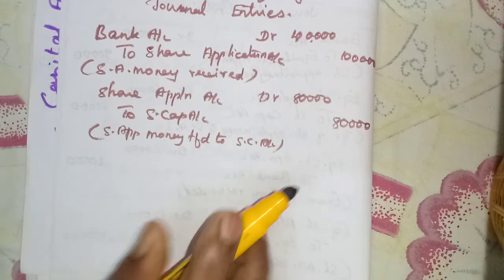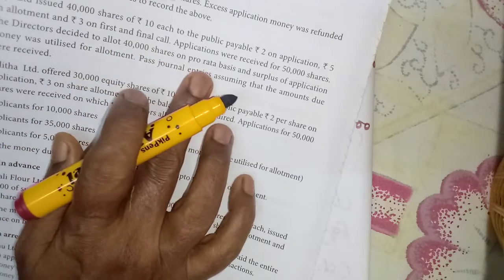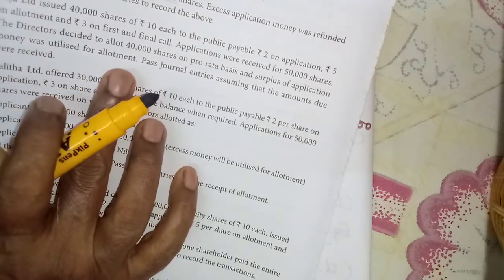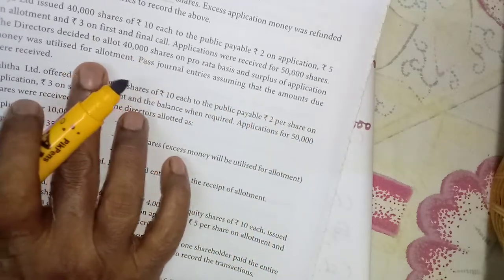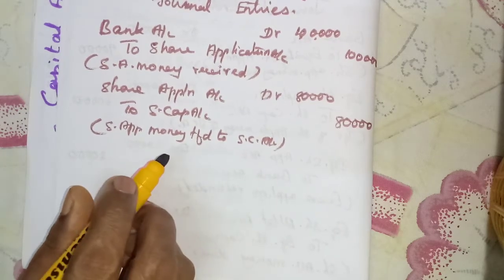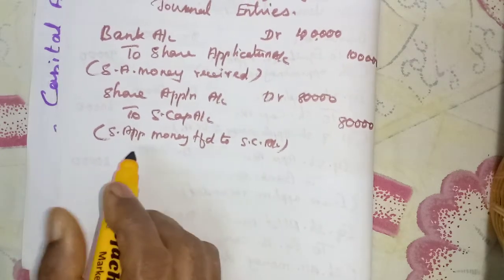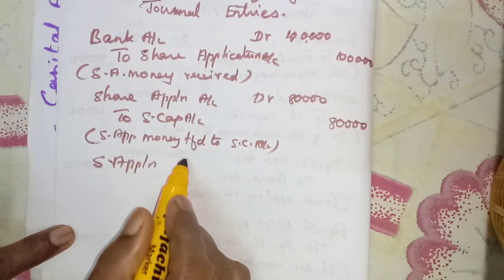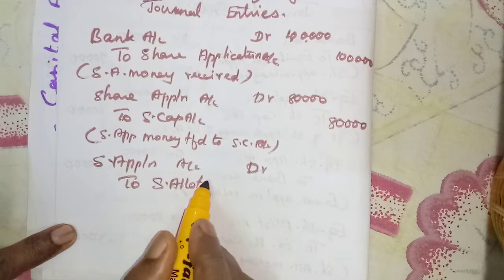Next, you see, directors decided to allot 40,000 shares on pro rata basis, and surplus of application money was utilized for allotment. So this one they have to adjust with the allotment for the remaining shares. So the remaining 10,000 shares for allotment. Share application account debit to share allotment account.